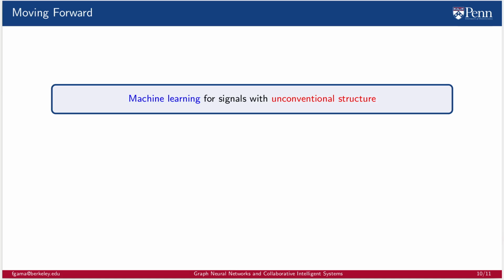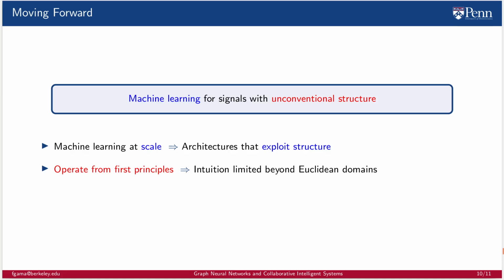Moving forward, my objective is to develop the theory of machine learning for signals with unconventional structure, graphs being one example. I want to do machine learning that scales, so I need to design architectures that exploit this structure. I will operate from first principles to develop theoretical results and performance guarantees, since our intuition is quite limited beyond Euclidean domains. I will also keep exploring GNNs as the enablers of solutions in distributed collaborative intelligent systems.